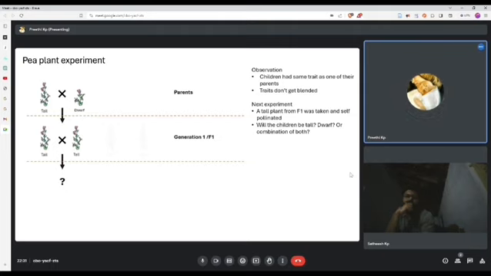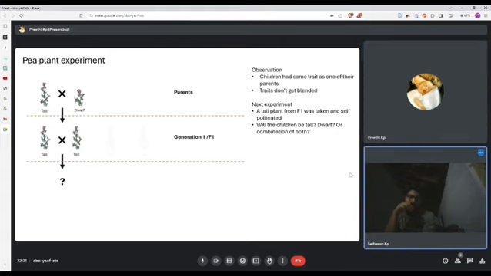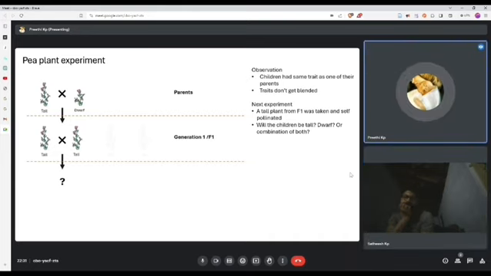like? Would they be all tall plants, all dwarf plants, or a mix of the two, or double the height of their tall plant, or half the height of the dwarf plant, or a combination of these two? What do you think? So I think all the offspring will be tall. Exactly. By logic, they should all be tall plants because from previous observations we find that children only get the trait of one of the parents. And here both parents are tall.